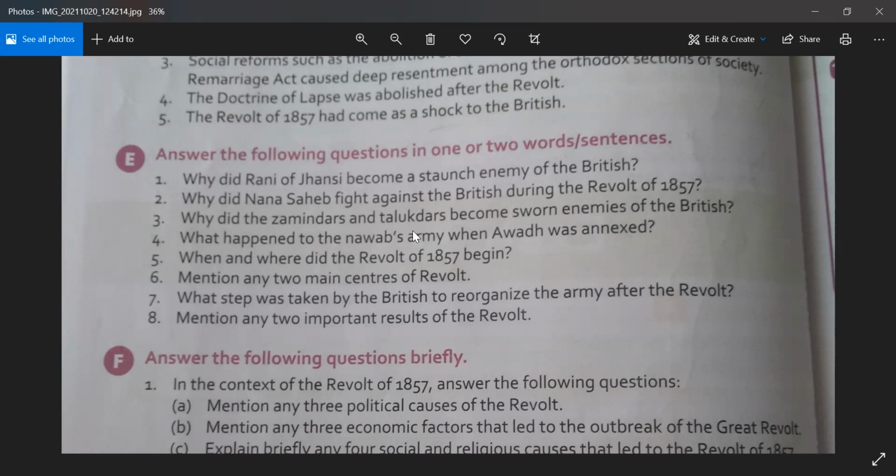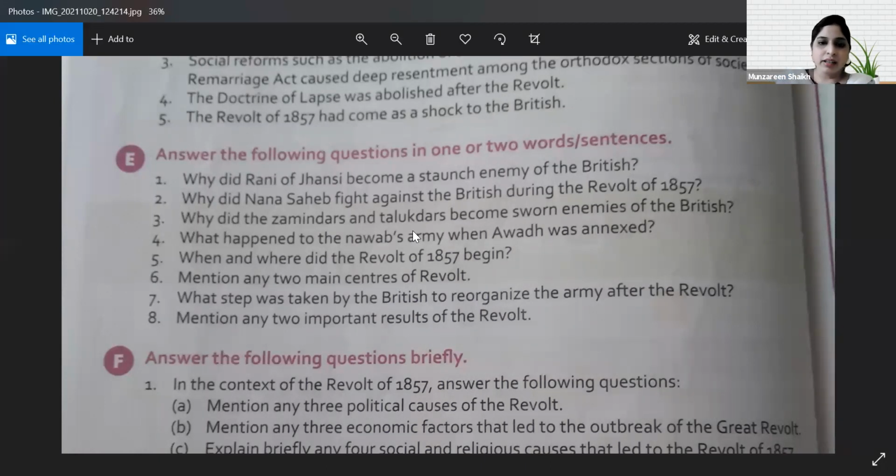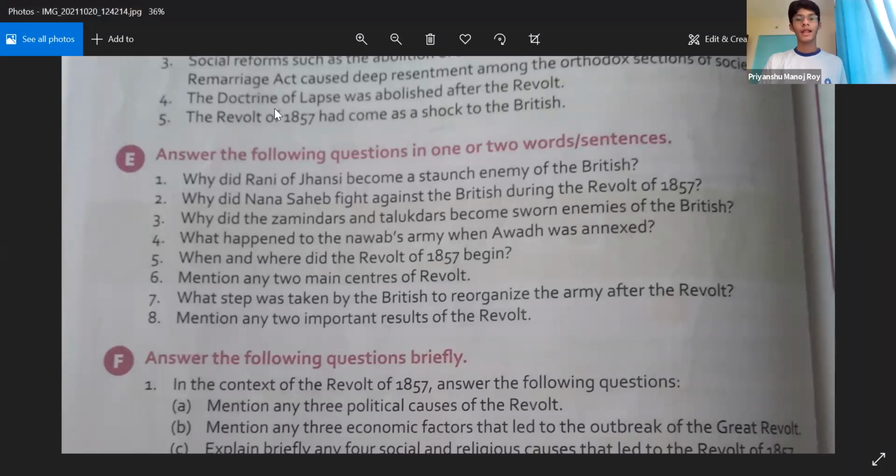Next is, what happened to the Nawab's army when Awadh was annexed? Ma'am, may I answer? Yes, Vivan. Ma'am, after the annexation of Awadh, the Nawab's army was disbanded. The soldiers lost their means of livelihood and their bitterness against the British increased. Okay. See, this is not there in the question, but I just wanted to know how Awadh was annexed, on what basis? Maladministration. Correct. On the basis of maladministration. Very good. Okay. When and where did the revolt of 1857 begin?